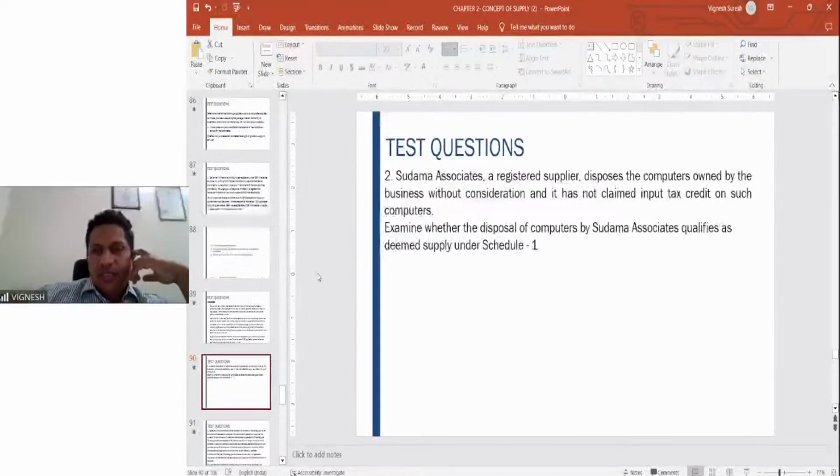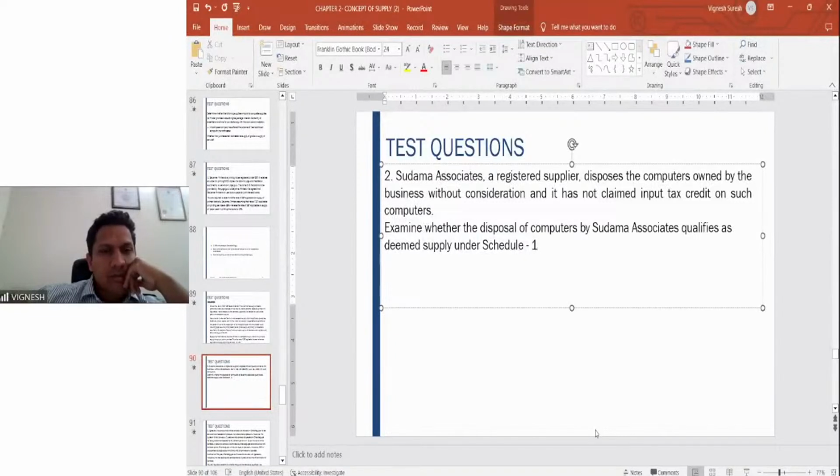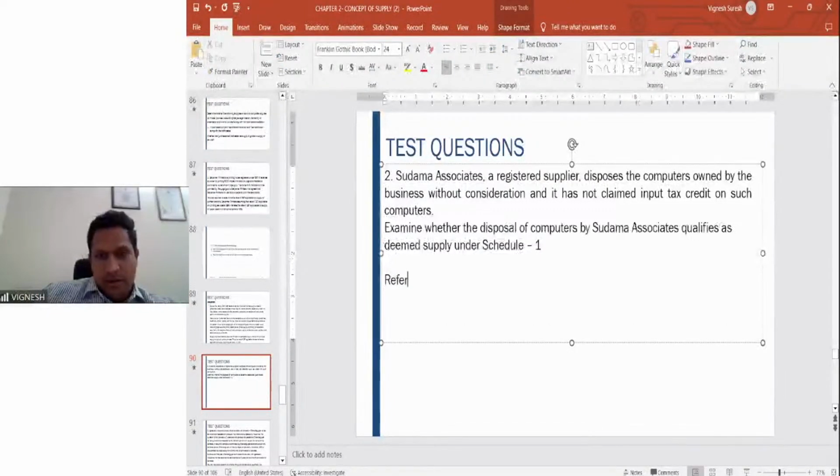Sudama Associates, a registered supplier, disposes of the computers owned by the business without consideration, and it does not claim the ITC on such computers. Explain whether the disposal of the computers by Sudama qualifies as deemed supply under Schedule 1. Answers for this? Refer Schedule 1.